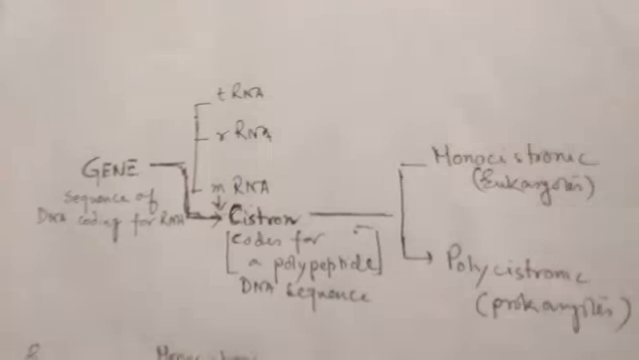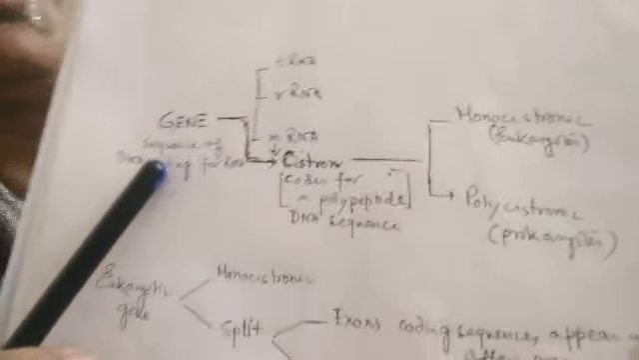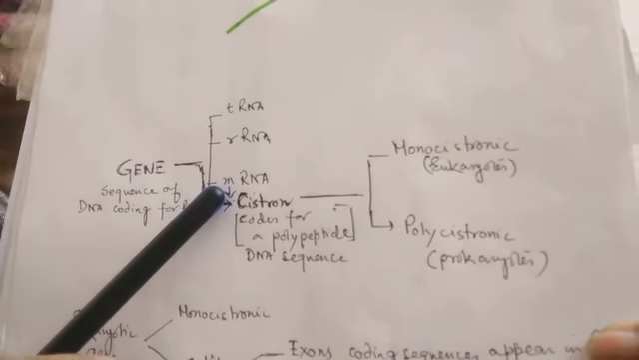Before going to that, we must have a proper concept about the eukaryotic gene. Clear now? What is a gene? Gene is basically the sequence of DNA that codes for RNA. It may be tRNA, it may be rRNA, or it may be mRNA. Clear? So that is gene. So you can see here, gene is the sequence of DNA that codes for either tRNA or rRNA or mRNA.